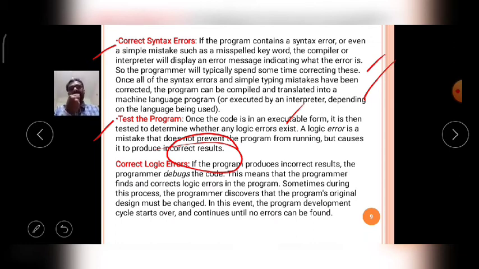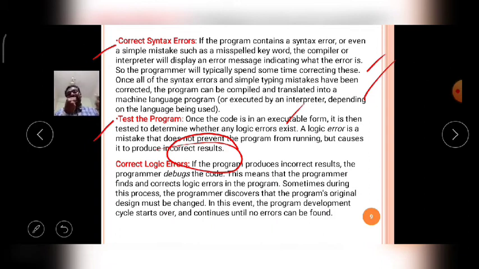Even if our program is 100% syntactically correct, it may or may not give correct results. Why? Because in the compiling step, the program is tested for syntactical errors only.